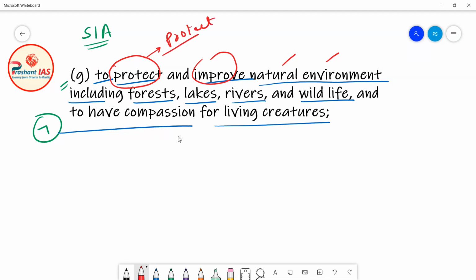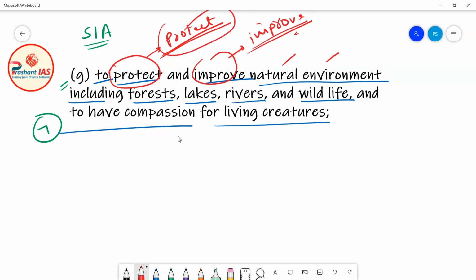For example, if you see somebody cutting the trees, then you should stop him: please do not cut the trees, it will harm our environment. Okay, and then it is our duty to improve the natural environment. So how will you improve the natural environment? For example, you can plant new trees. If there are more trees, the environment will improve. So first of all you have to protect your environment, then you have to improve your environment.